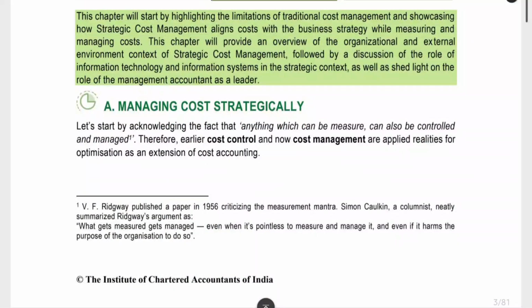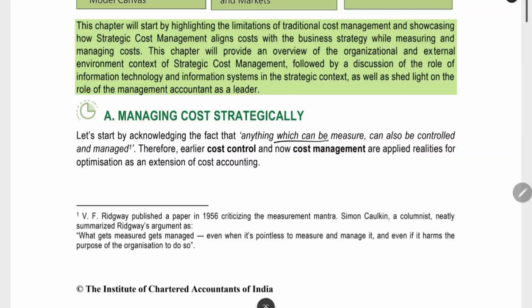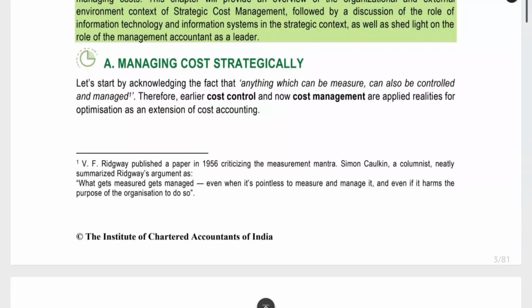So, first, what is managing cost strategically? What is the meaning of strategic cost management? Anything which can be measured can also be controlled and managed. We will be measuring cost on the cost accounting part. Now we will be managing. What is the meaning of managing? We will be controlling it. We will be taking advantage of it. That is the meaning of managing the cost strategically. Earlier, cost control was the main motive. Now the main principle is cost management.